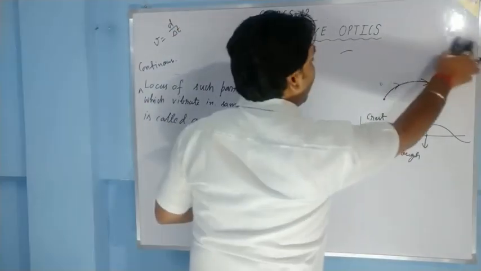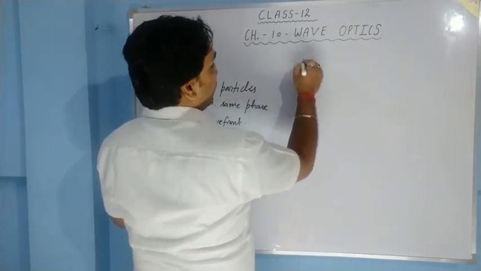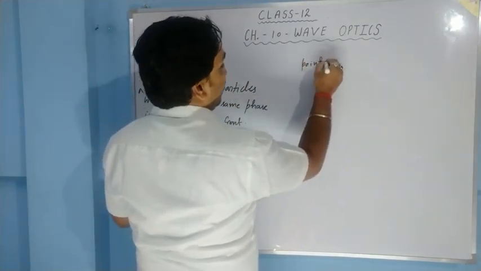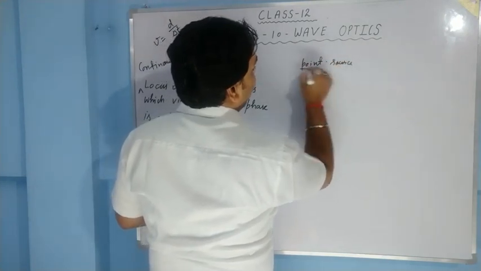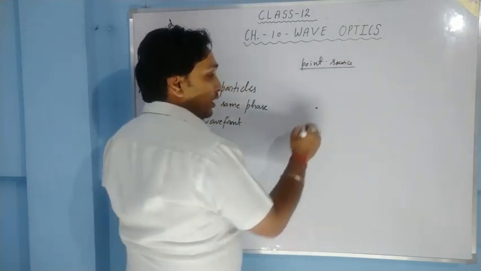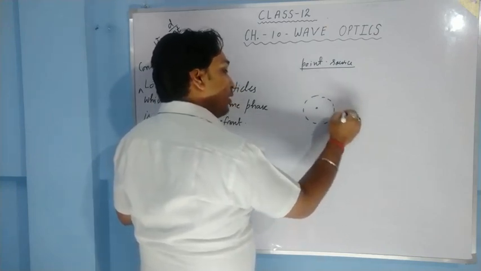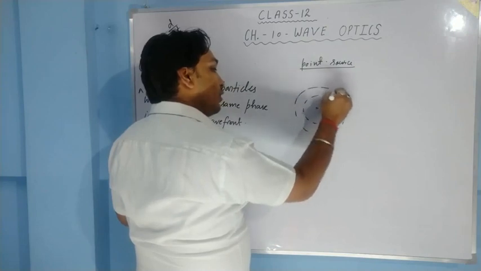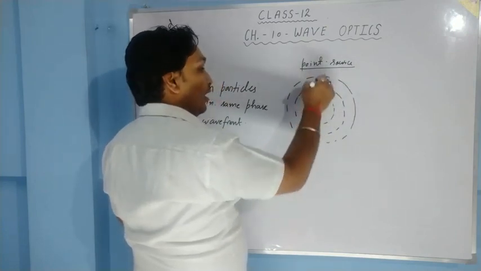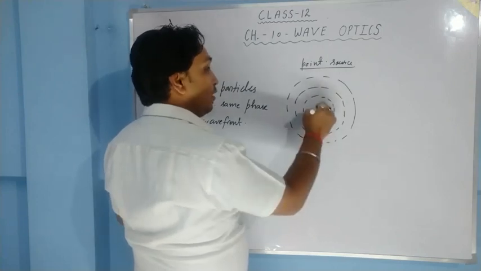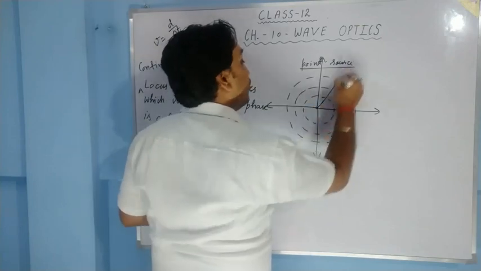Now, how is the wavefront drawn? If there is a point source of light, then what happens? Spherical wavefronts are drawn about this point. Spherical wavefronts are drawn. Okay, and the rays of light will be radially outward.